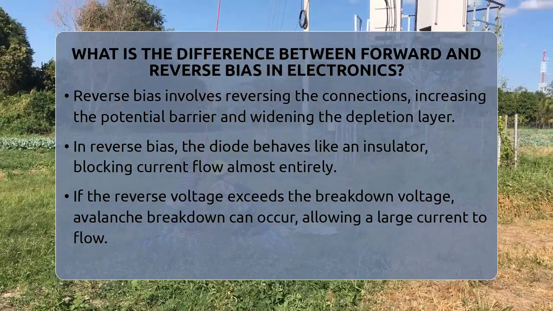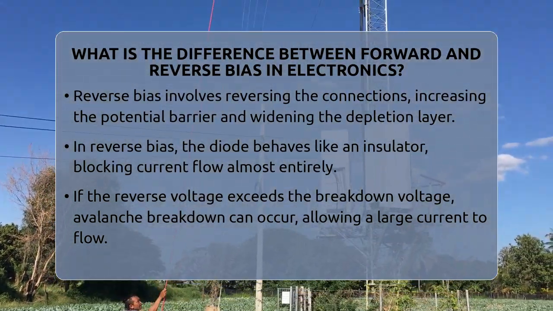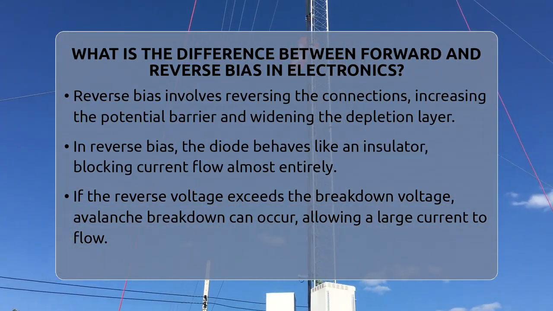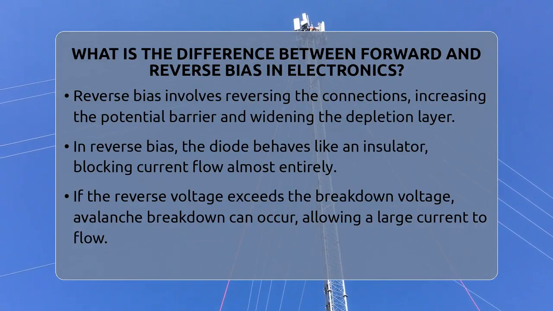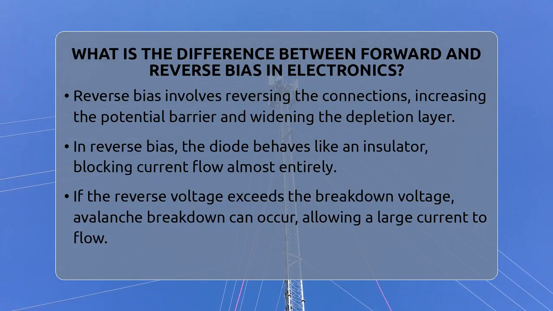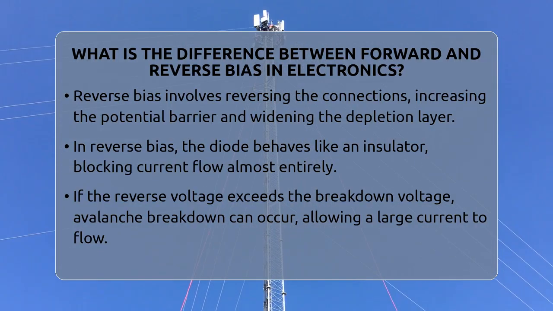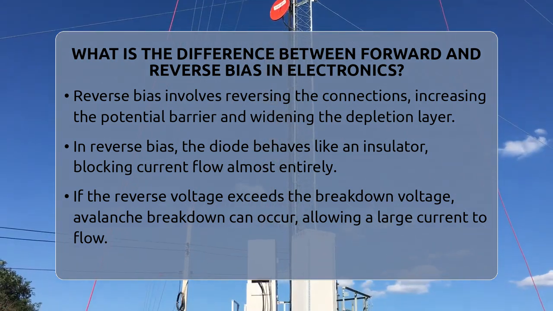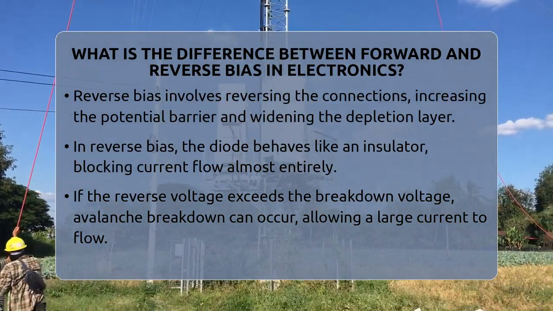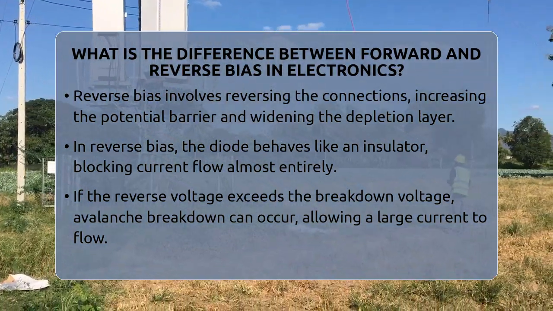In this state, the diode acts like a conductor, with low resistance, allowing a large current to pass. The current increases exponentially with the voltage, making it useful for converting alternating current to direct current in rectifier circuits, or powering light-emitting diodes that emit light when current flows in forward bias.